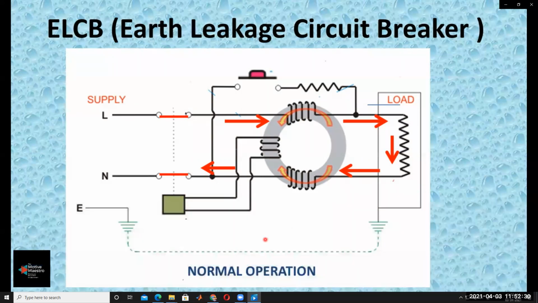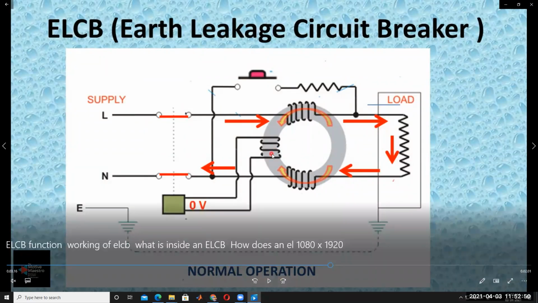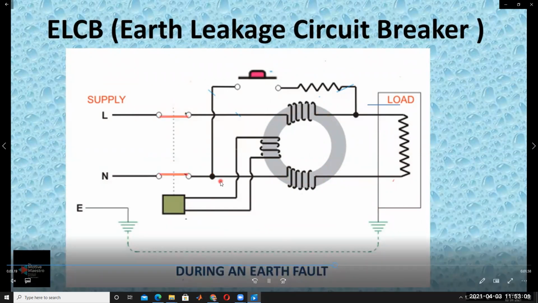Under faulty conditions, what happens? These two fluxes are not equal to each other. Under normal operating conditions, the flux generated by this coil and the flux generated by this coil nullify each other, being opposite in sign. That's why there is no flux linking the winding, no current here, and no EMF generated. That's why 0 voltage appears across the relay. Am I right? That's called the normal operating condition.